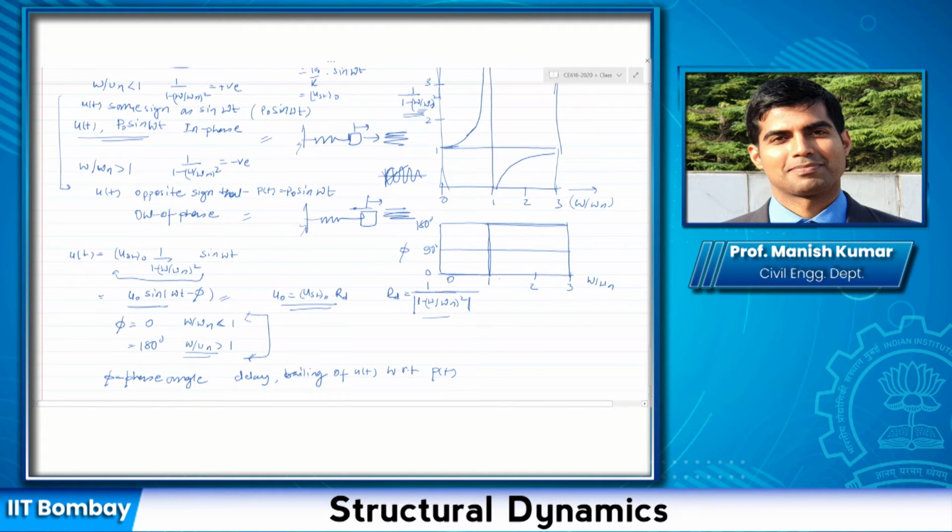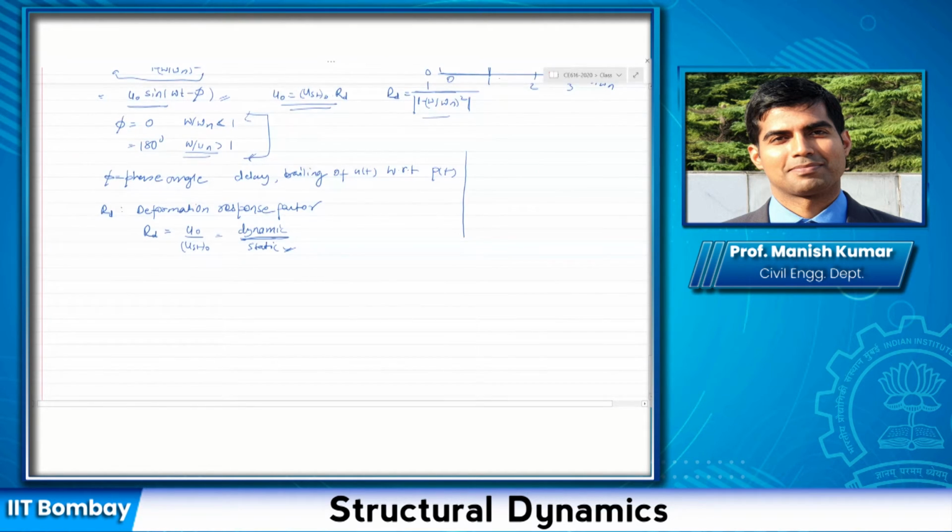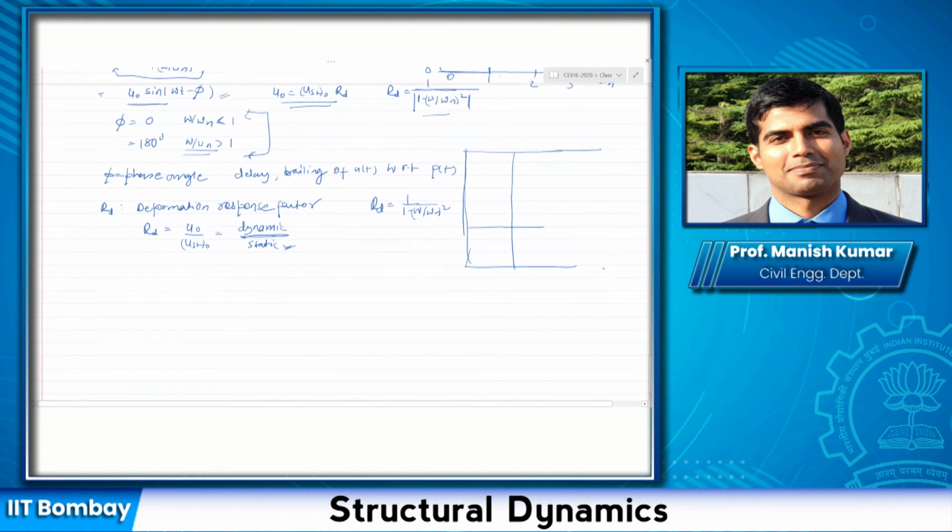Okay. Now, if you take the mod of the same quantity, and now I'm representing my RD as 1 by 1 minus omega by omega n square. Okay, it would look like something like this here. So all you need to do, or maybe I should delete this. Okay, so in this case, it would start again in the positive direction, this direction, and then it will again do something like this here.